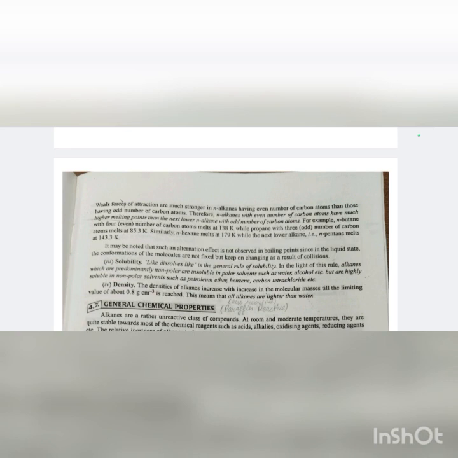Next property is solubility. Like dissolves like is the general rule of solubility. In the light of this, alkanes, which are predominantly non-polar, are insoluble in polar solvents such as water, alcohol, etc., but are highly soluble in non-polar solvents such as petroleum ether, benzene, carbon tetrachloride, etc. Fourth is density. The densities of alkanes increase with increase in the molecular mass till the limiting value of about 0.8 gram per centimeter cube is reached. This means all alkanes are lighter than water. Also, alkanes are paraffins. Paraffins means they are less reactive.